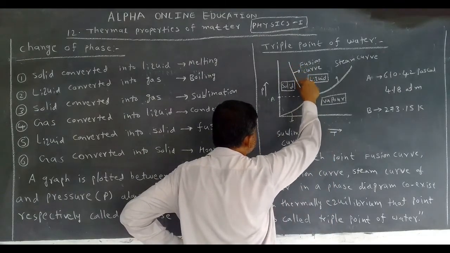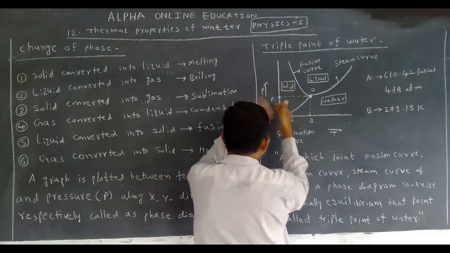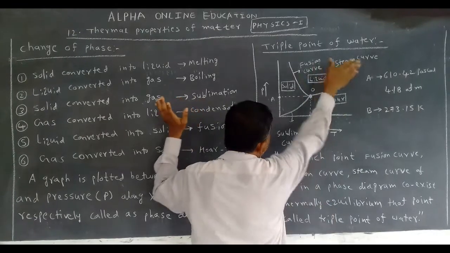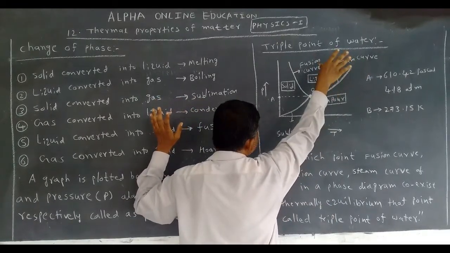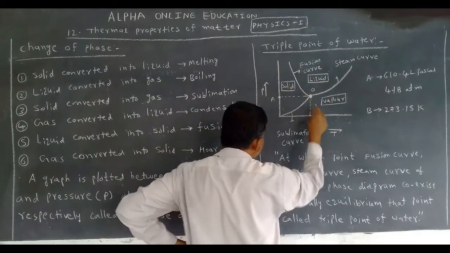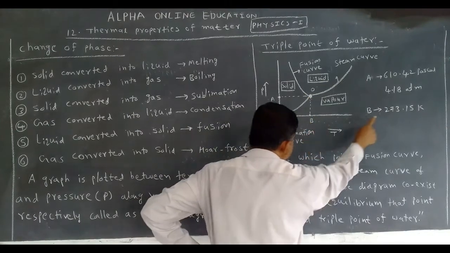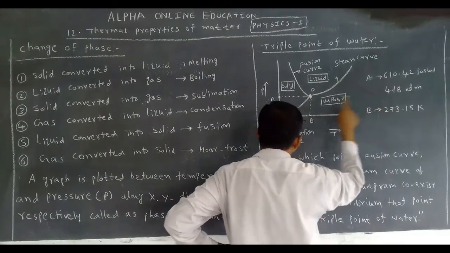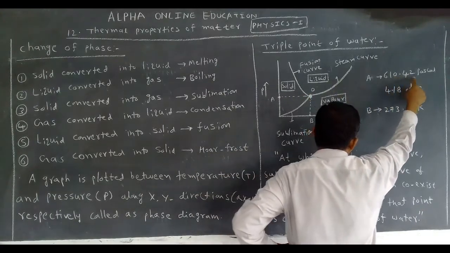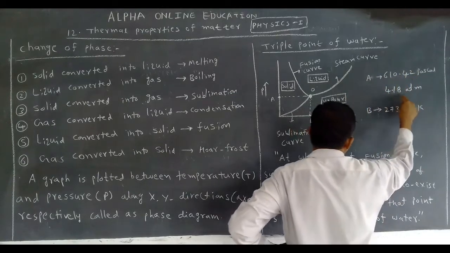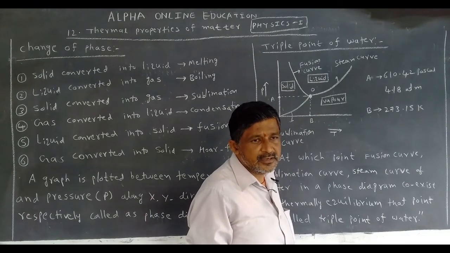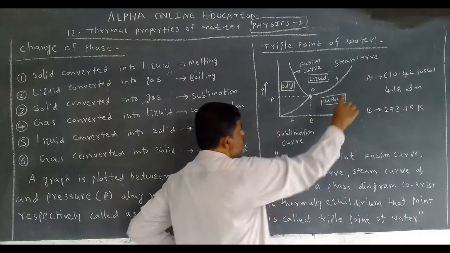This is the fusion curve. On the left side, the water is available in solid form; on the right side, in liquid form. Are you following? B is a temperature point. How much is it? 273.15. This is the pressure. How much is the pressure? 610.42 Pascal, otherwise 4.18 atmosphere. This is very important, the pressure.